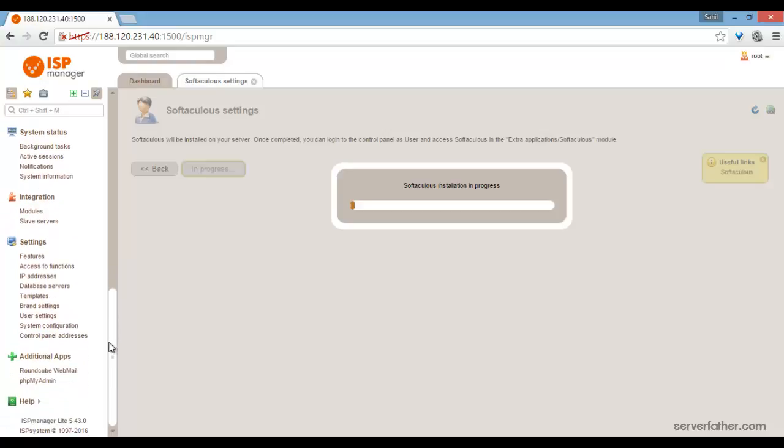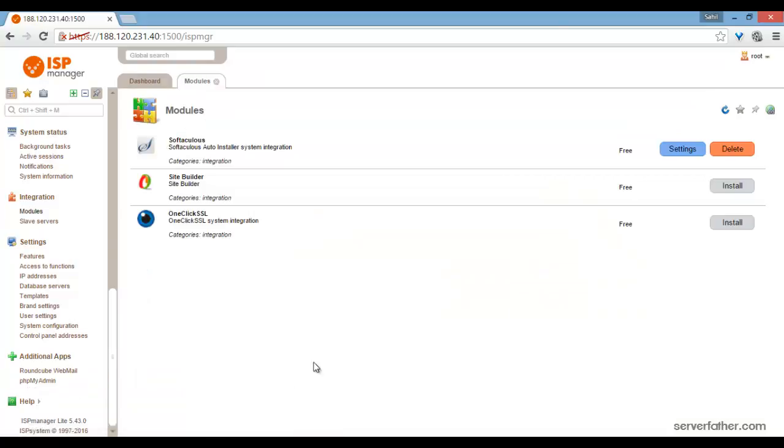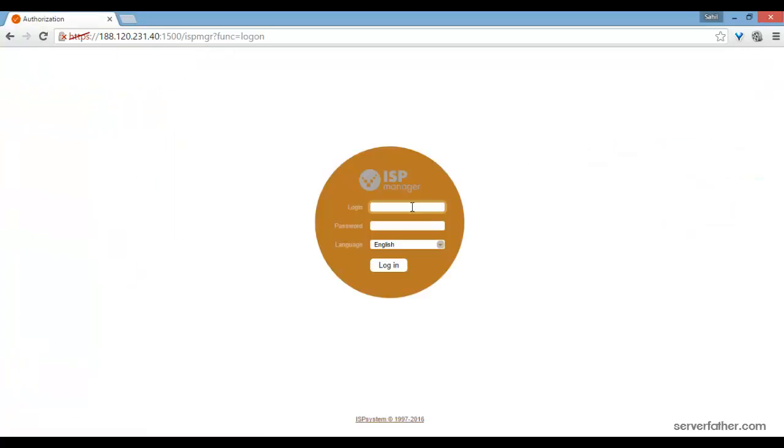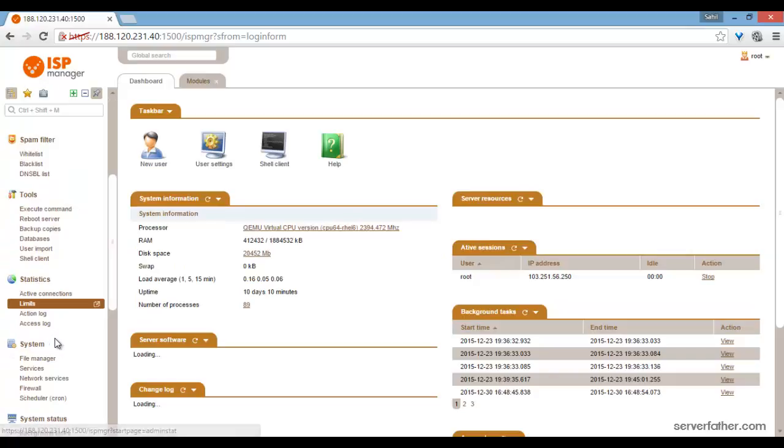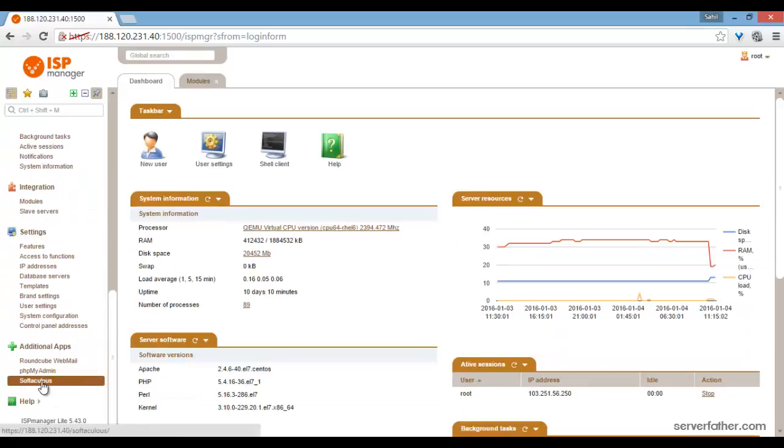Once Softcules is installed, you can see it here in additional apps. Now we can log out and log in again. Now here you can see the Softcules.